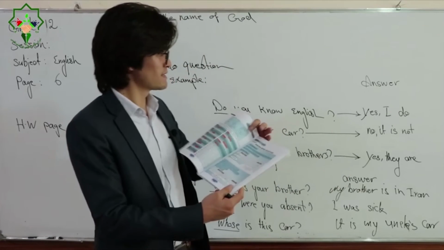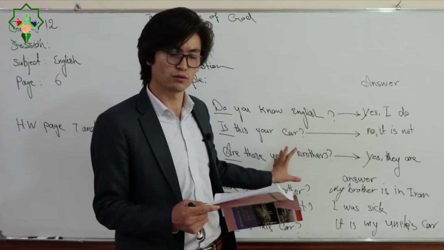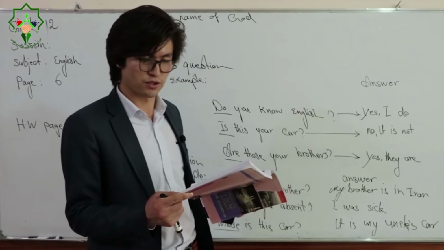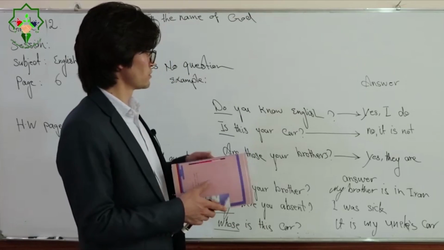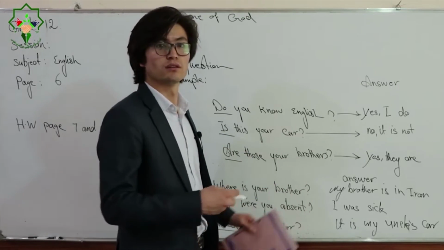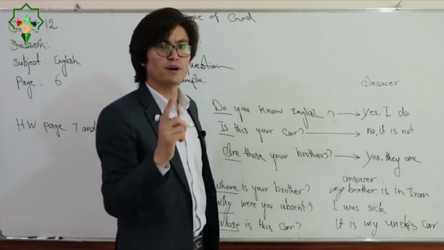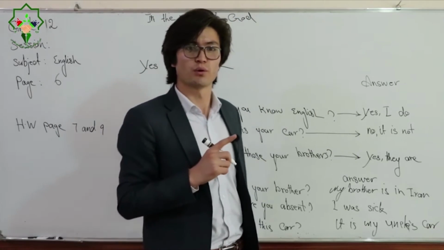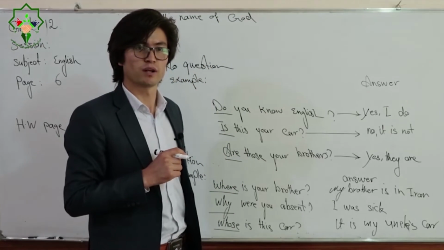The second part is what I told you here. It is also about yes no question and WH question. But one more point, some yes no questions or WH questions end with a preposition. For example, if you have a preposition in your question, you have two ways, but here we study one of them.